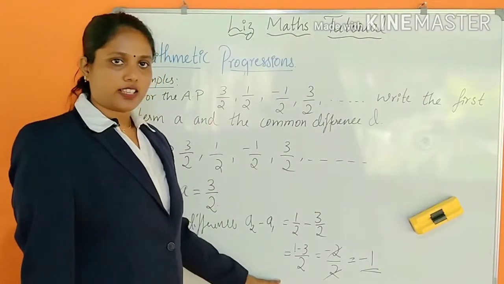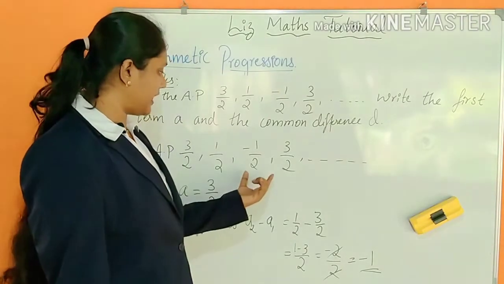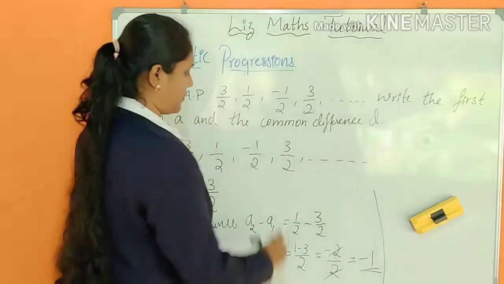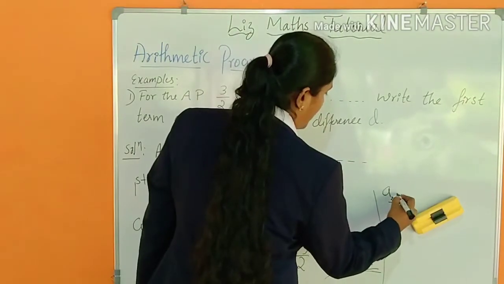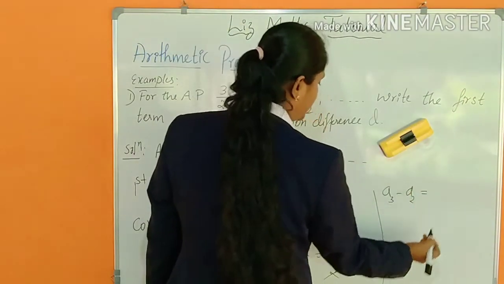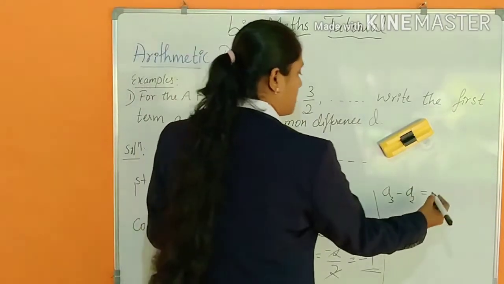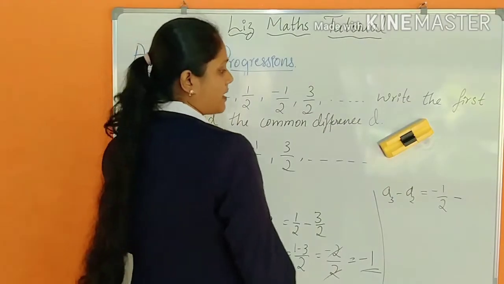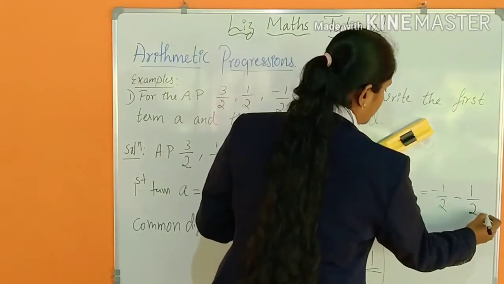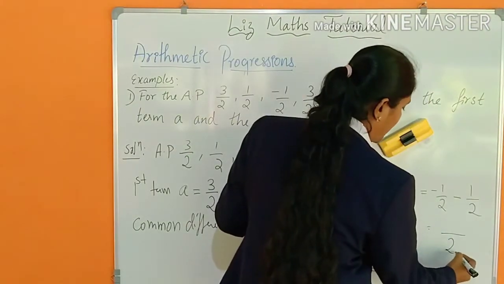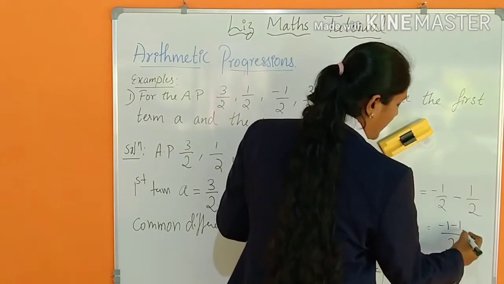Whether this is correct, you have to check with the next one also. A3 minus A2. A3 is minus 1 by 2 minus A2, which is 1 by 2. Here the difference is minus 1, and here also minus 1.